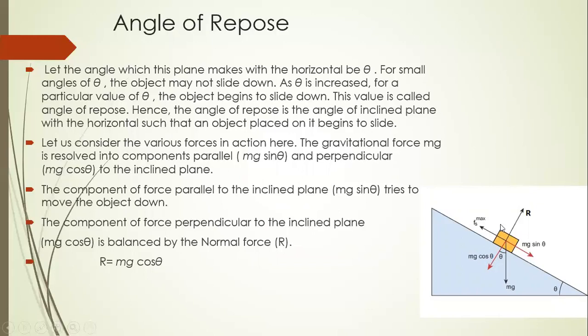Therefore, there is a friction force that opposes the sliding motion of the object, which is represented by F as maximum or limiting friction. And therefore the reaction R is equal to mg cos theta.